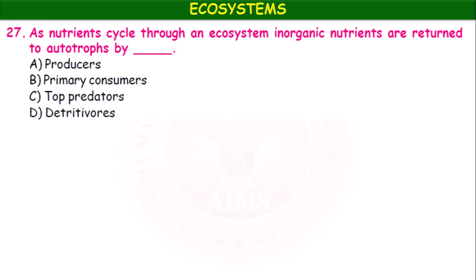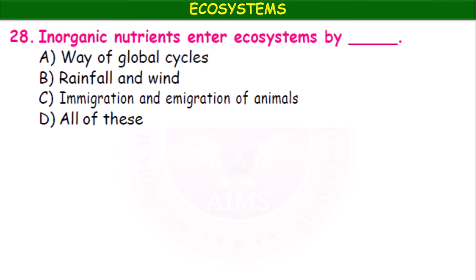As nutrients cycle through an ecosystem, inorganic nutrients are returned to autotrophs by producers, primary consumers, top predators, detritivores. It is the detritivores. Inorganic nutrients enter ecosystems by way of global cycles, rainfall and wind, immigration and emigration of animals, all of these.